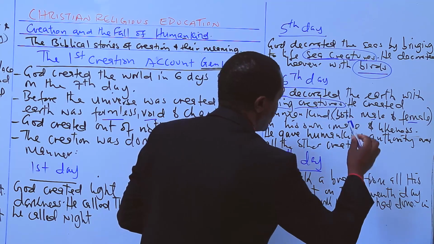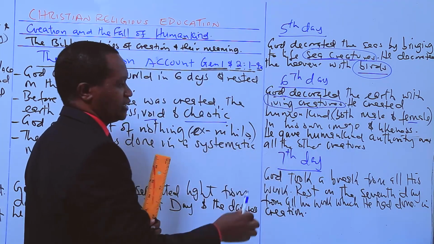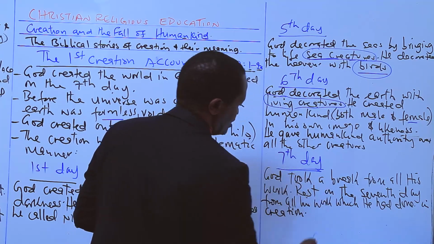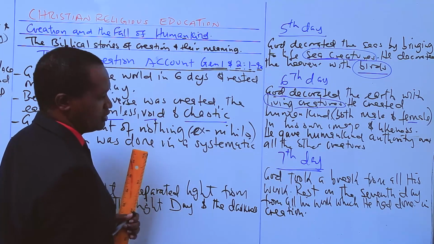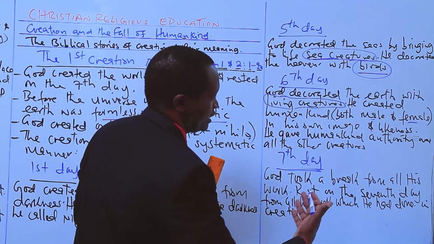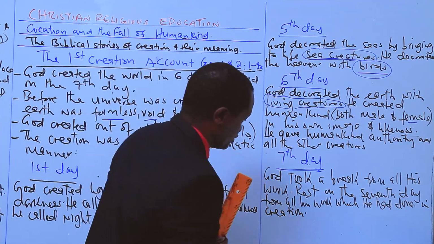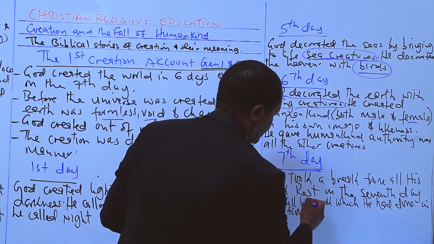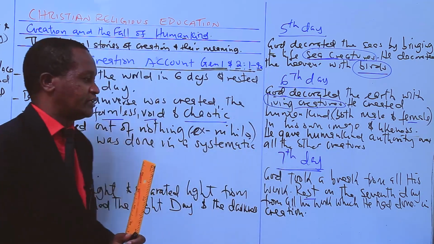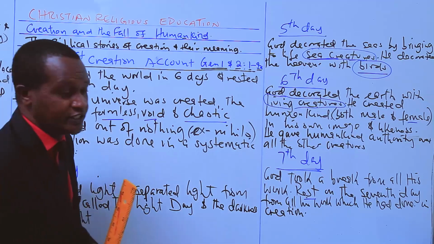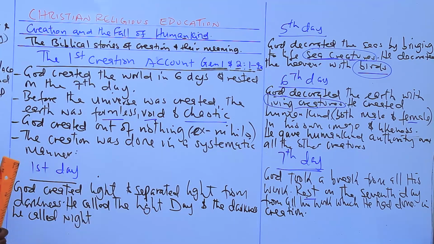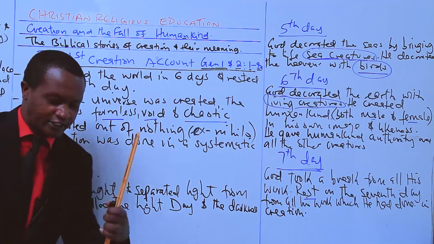Authority over all other creatures. Then on the last day, God rested from all his work which he had done. He rested from his work of creation. God rested on the 7th day.